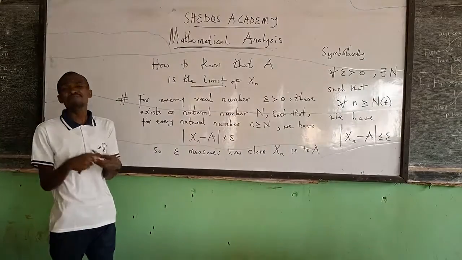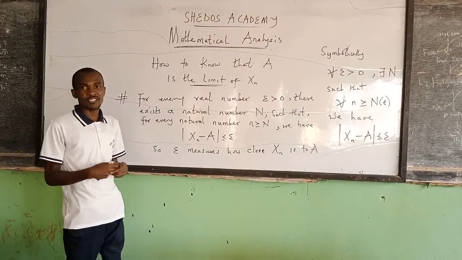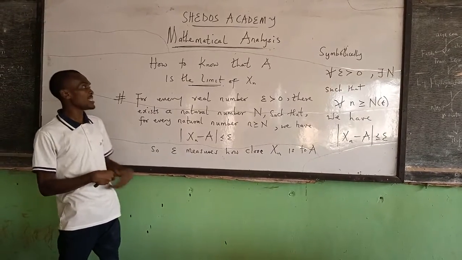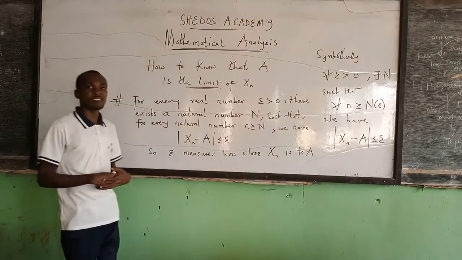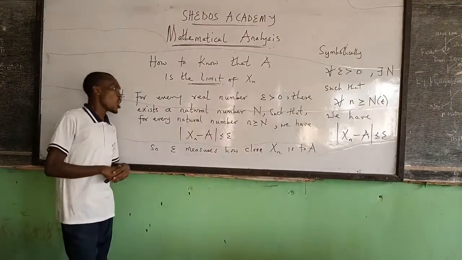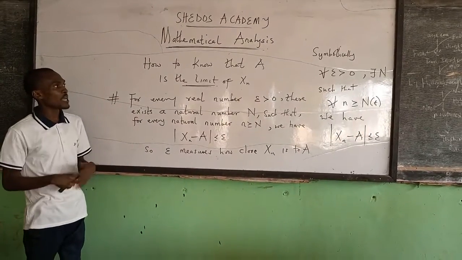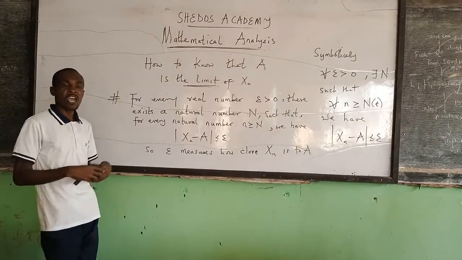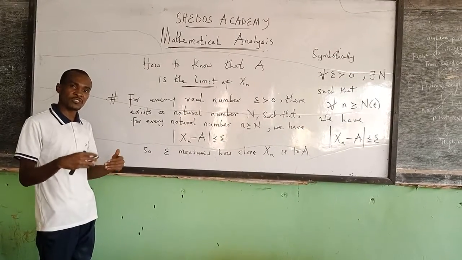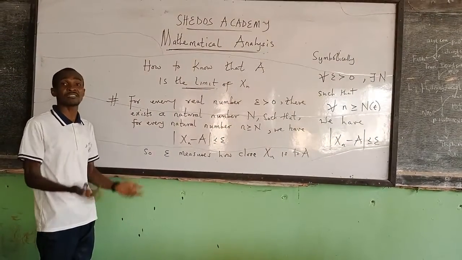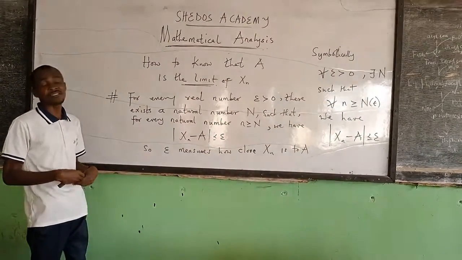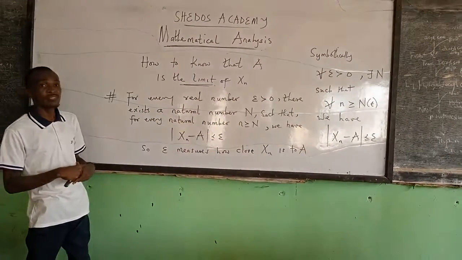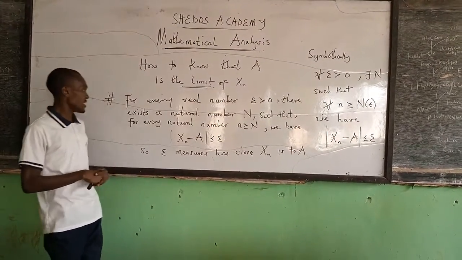But how do we mathematically prove that the real number A is actually the limit of our sequence Xn? We need to look at this definition. There are mathematical conditions in this definition, and if those conditions are shown to be satisfied, then we say that the real number A is the limit of our sequence Xn.